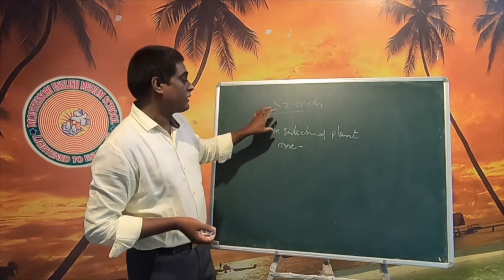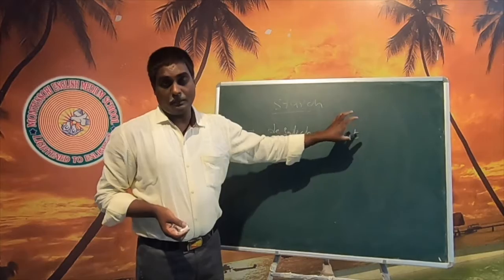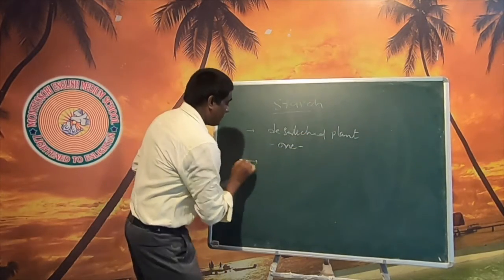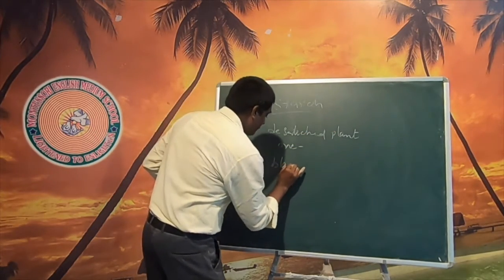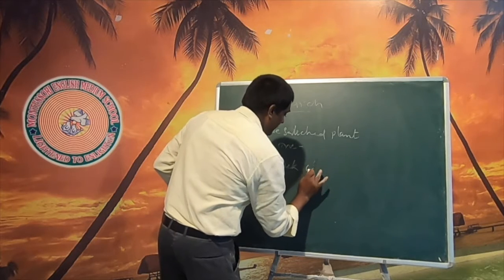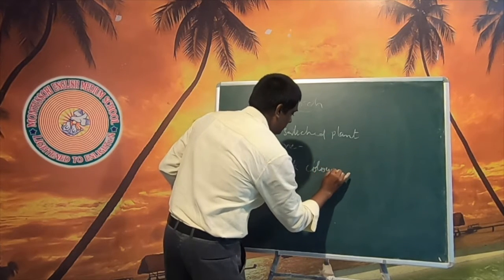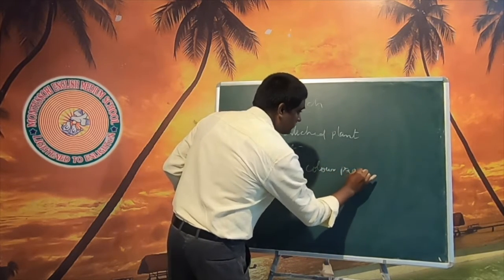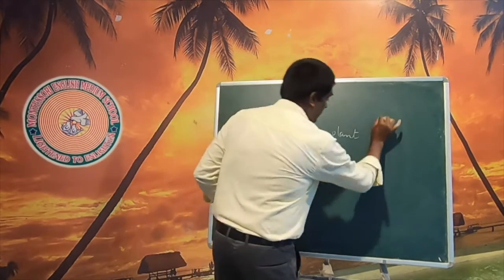We take a de-starched plant and a black color paper.